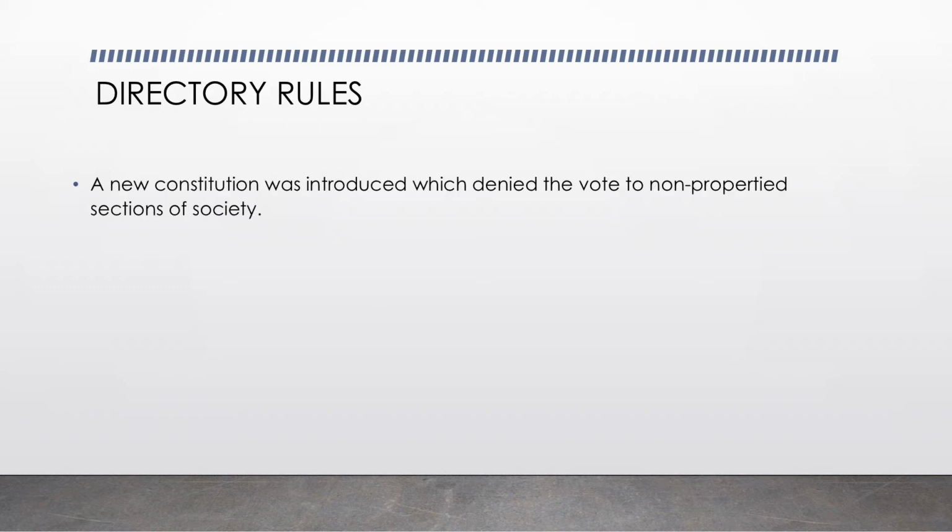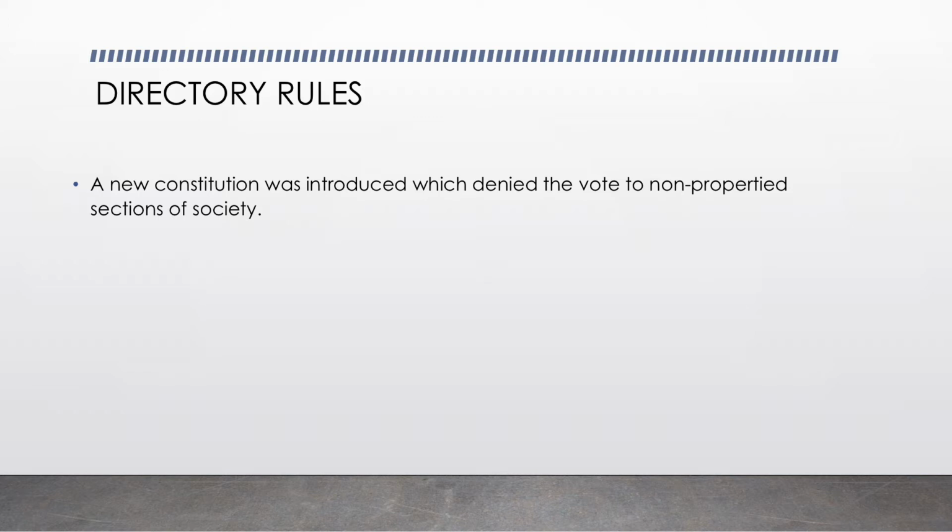Before I start with this video, I would like to tell you that the Jacobins had a great downfall. And why did they have this great downfall? Because of their leader, Maximilian Robespierre, right? But when they had a downfall, the richer section of the society came to know that they are not going to pass any rule for the next few months. So all the people came together and they formed a new constitution, and this constitution denied the vote to the non-property sections of the society.